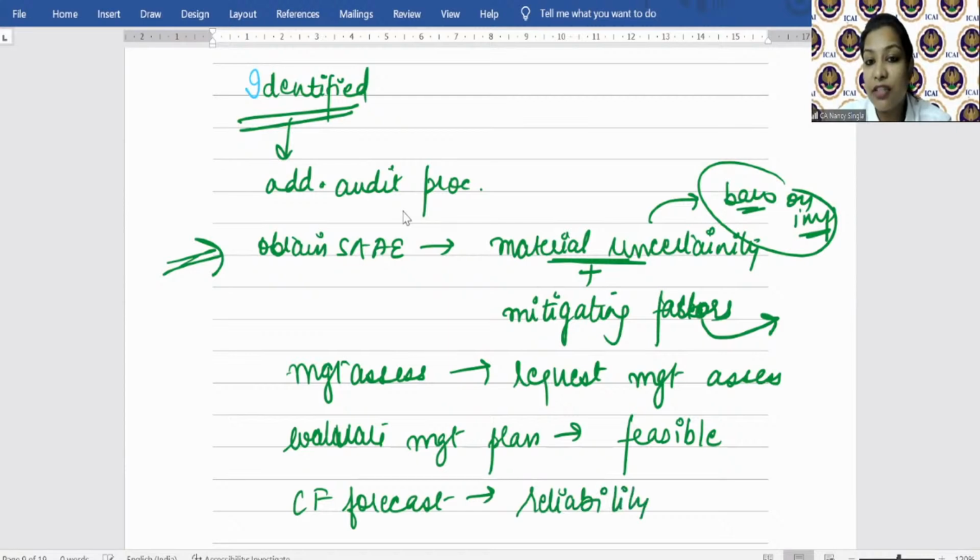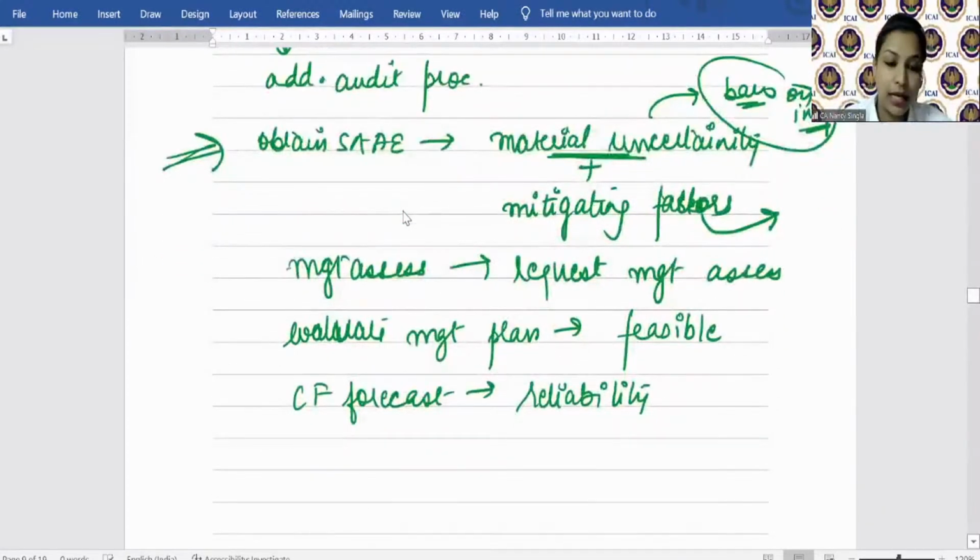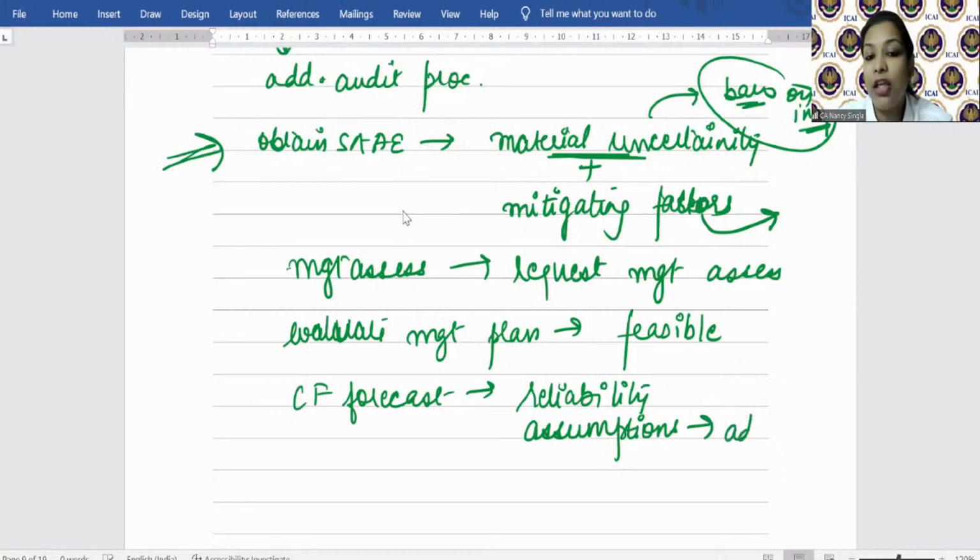because negative cash flow is one of the indicators of doubt on the entity's ability to continue as a going concern. So whether that forecast is reliable or not, and whatever assumptions, see forecast तो based on assumptions ही होगा ना कि ऐसा हो जाएगा, हम यहाँ से import कर लेंगे, हम यहाँ export कर लेंगे. Whether such assumptions are adequate or not, है ना. ऐसे हवाबाजी ना हो ना. It should be